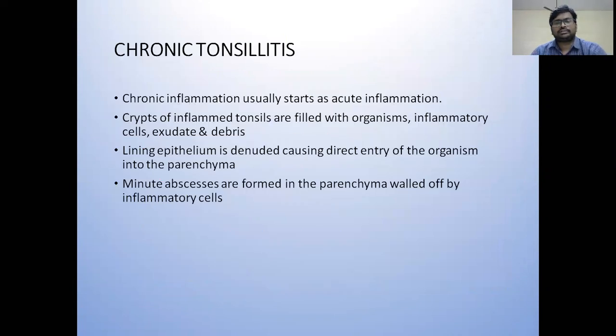Next is chronic tonsillitis. Simple. Chronic tonsillitis is either a chronic subacute infection carried over a period of more than 3 months, or recurrent attacks of acute tonsillitis, more than 3 to 5 episodes per year, then you consider it as chronic tonsillitis.